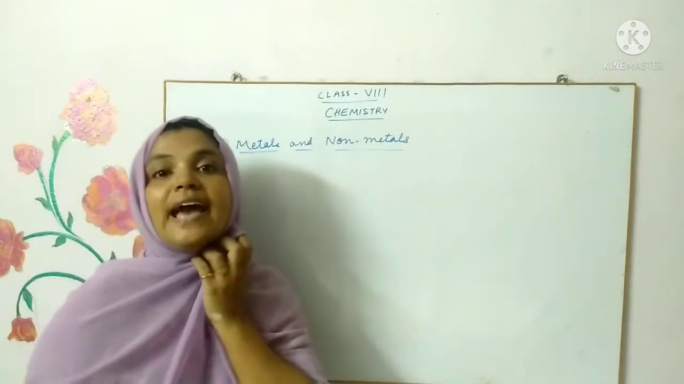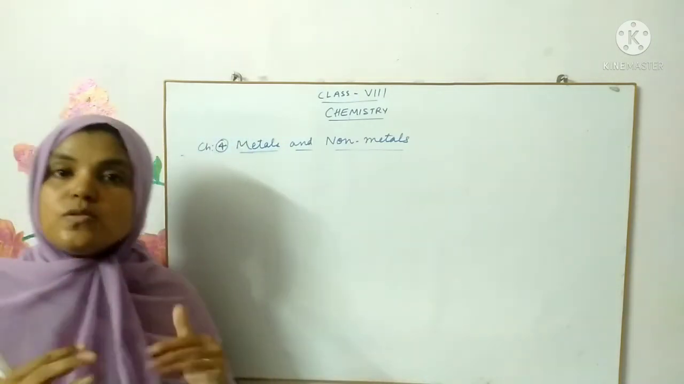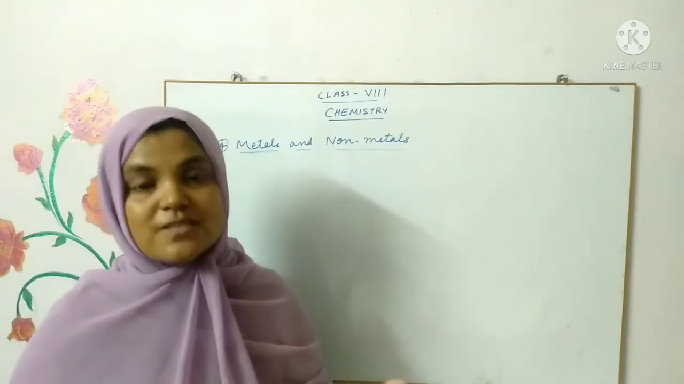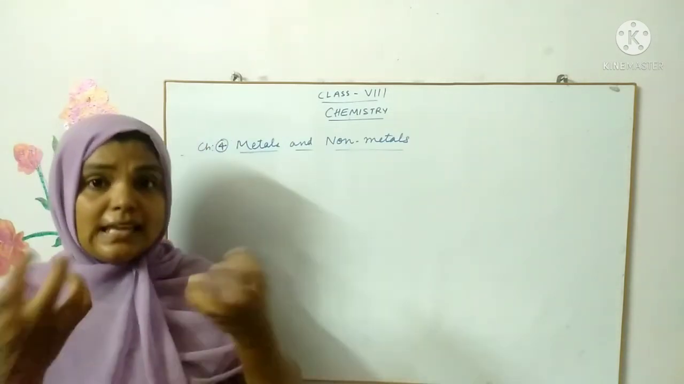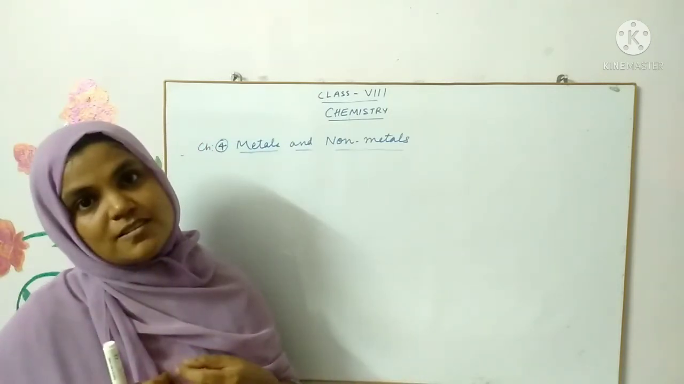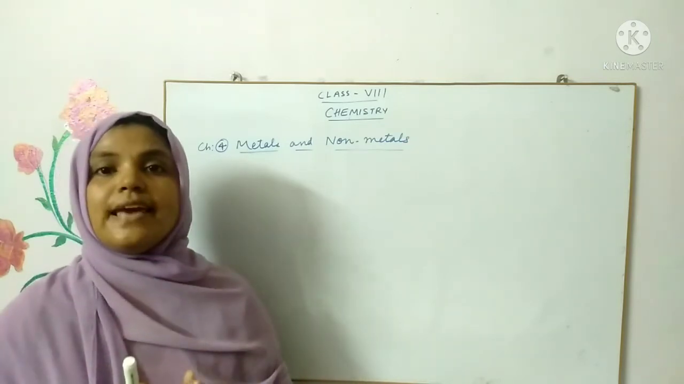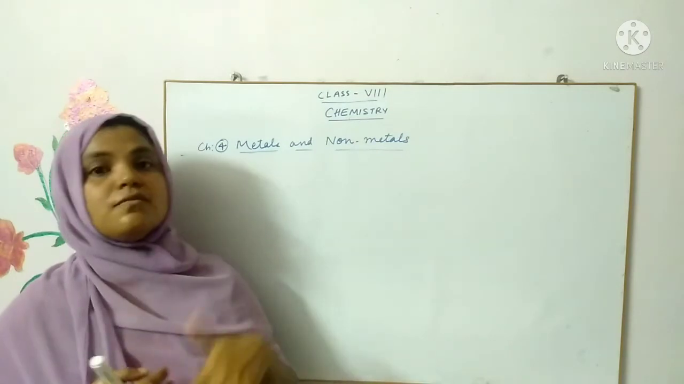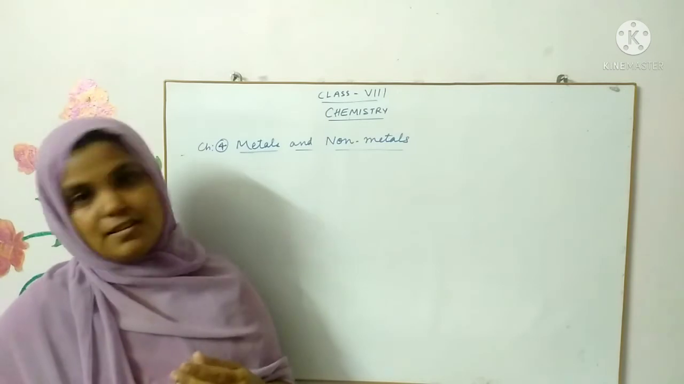Metals usually have a tendency to lose electrons and become positively charged ions, which are called cations. In contrast, non-metals gain electrons and become negatively charged. They are called anions. Based on this, the chemical reactivity differs. We had seen the reactivity of metals and non-metals with oxygen, with water, with acids and bases, and so on.